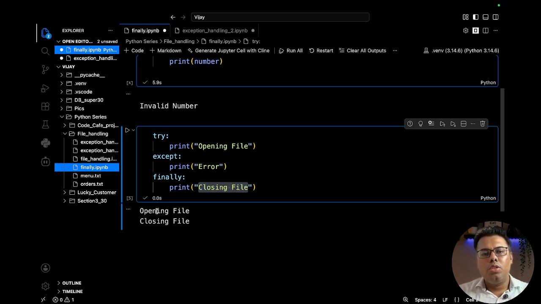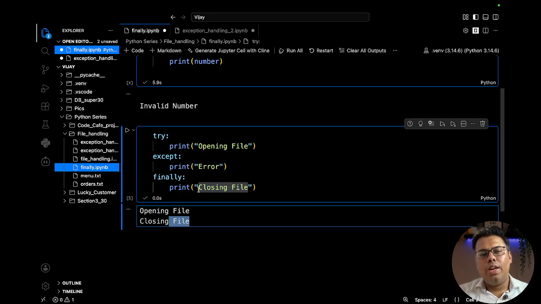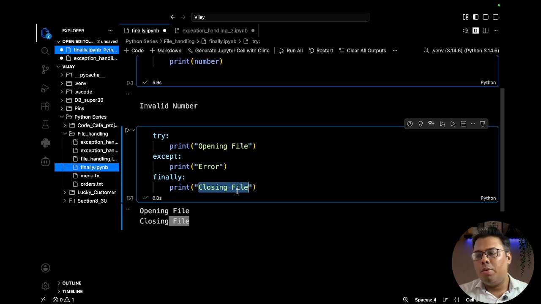Okay, so here you can see opening file and closing file, that operations are successfully performed. So this is the use of the finally. It executes whatever the output is, success or failure. Either the except block is executing or the else block is executing, it does not matter.